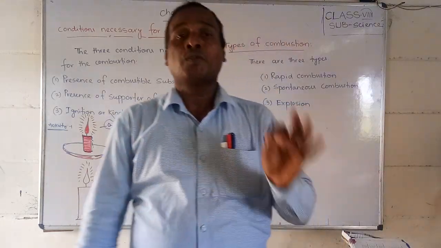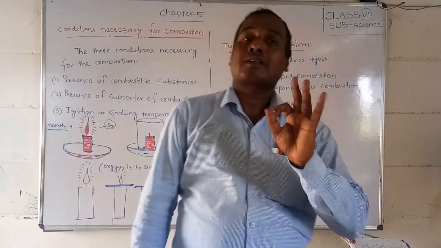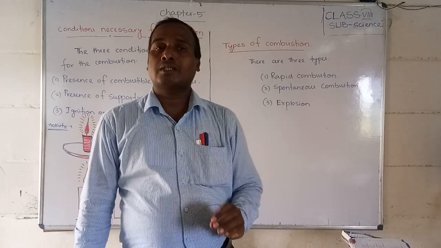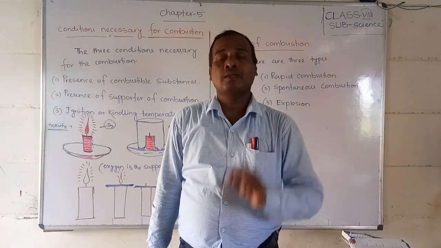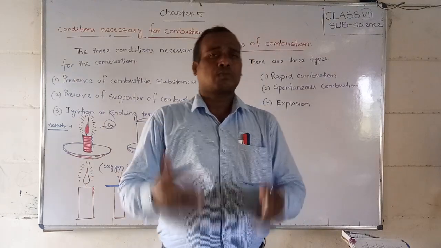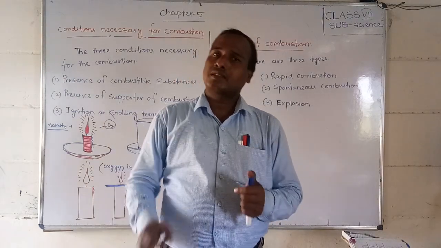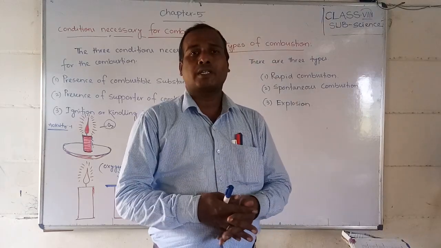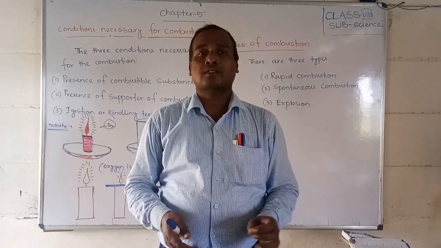Did you understand, students? For combustion, there are three main necessary things. What is that? First of all, combustible substances. Second one is the supporter, that is oxygen. Third one is the ignition temperature. Without ignition temperature, we cannot catch the fire.